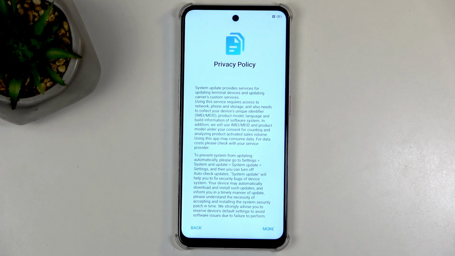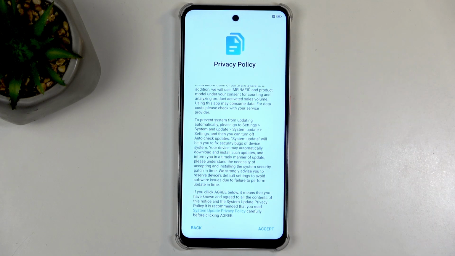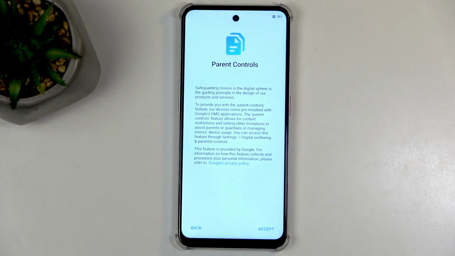Next, we have privacy policy. Now this is from Nubia themselves, not Google. Obviously, you don't get privacy really with Google. Moving on, we have parental control.